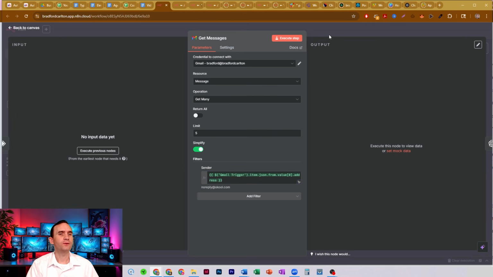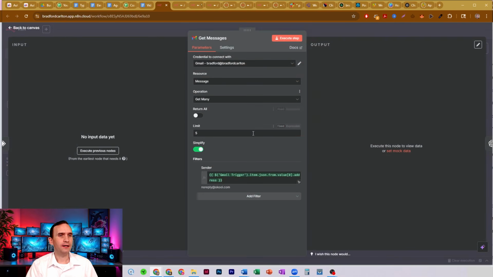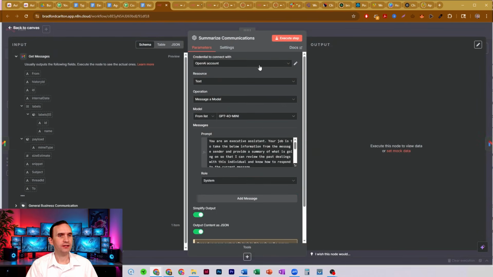Cool. Okay, and so what it will do is if it's not sure of what the context is and it's got some random follow-up message, it's now going to go and pull the email from your email account of the last 5 emails you've had with that email address. It's then going to pass that information into this AI agent here. And I better double check that it gets it. Yes, it gets the output from that AI agent, as well as the message that it's responding to. And it's going to write a summary of the past dealings with that person over the past 5 emails. And it's going to then pass that information.